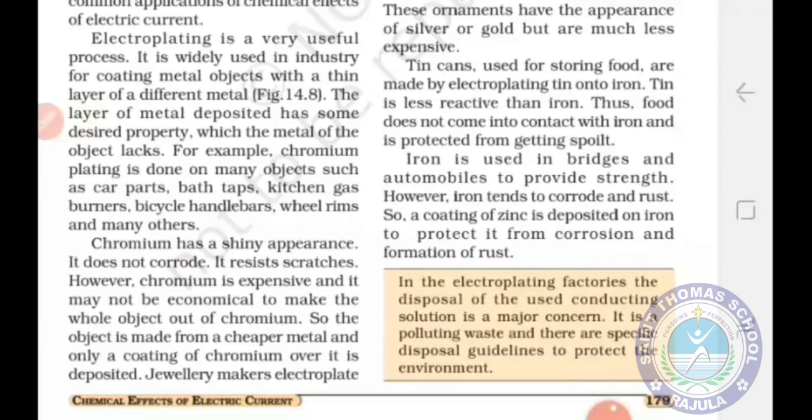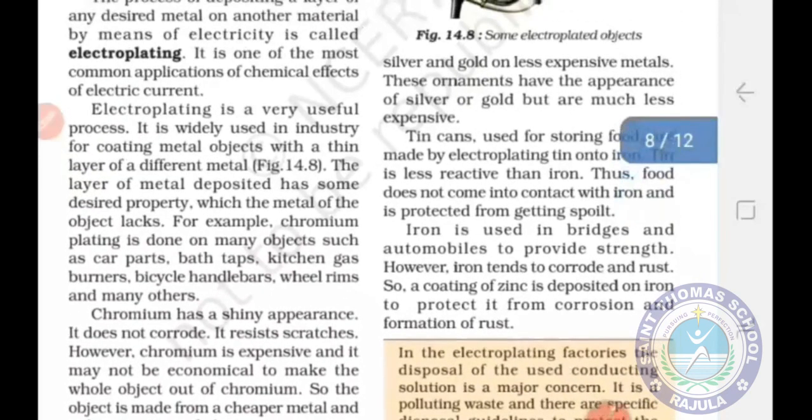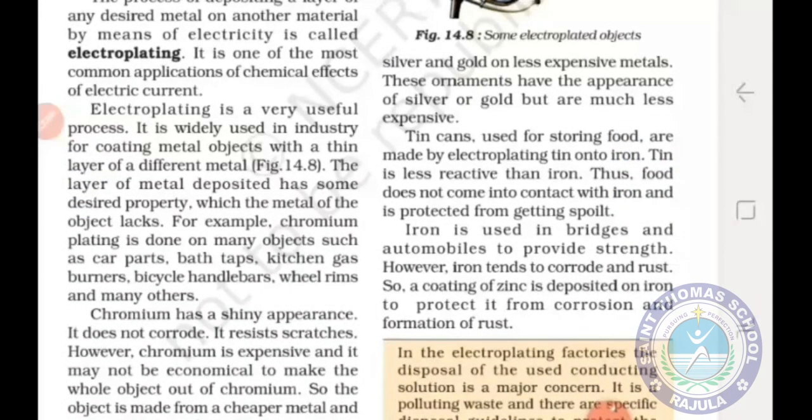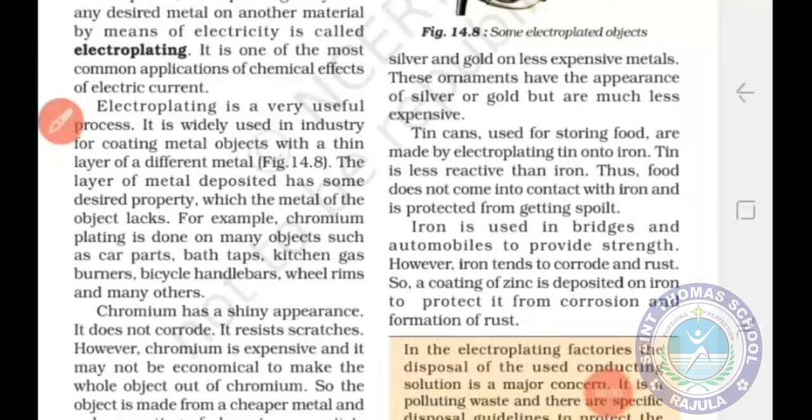Now jewelers electroplate silver and gold on the less expensive metals. Okay. And tin cans used for storing foods are made by electroplating tin on iron. Okay. And iron is coated with zinc to protect it from corrosion and prevent rust. Bridges and the various parts of automobiles are made up of iron because it provides strength. Okay. So these iron parts are coated with zinc to protect them from corrosion and prevent rusting. Okay students, so these are the applications of electroplating.